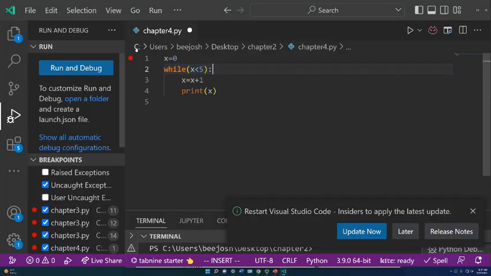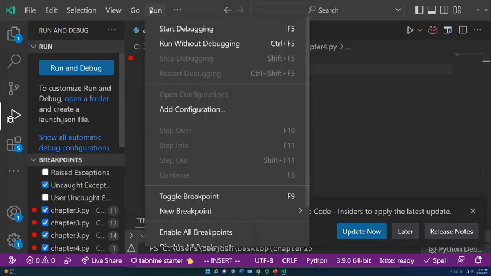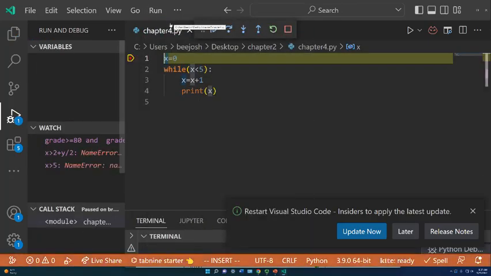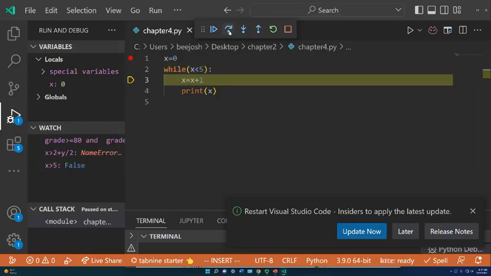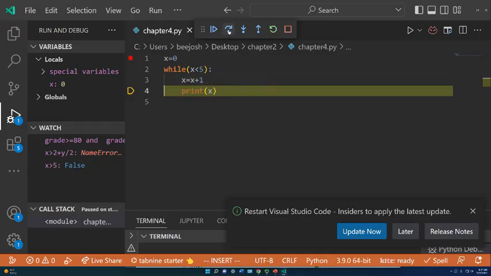Okay, why are you doing that? Okay, well, yeah, there we go. Okay, so x is less than 5. We got false down here. Now what we do is we do an x is equal to x plus 1. Now x goes up to 1, and then we print x.